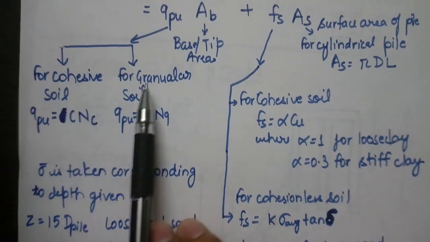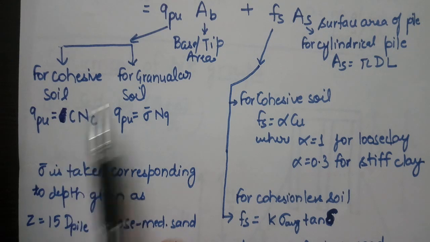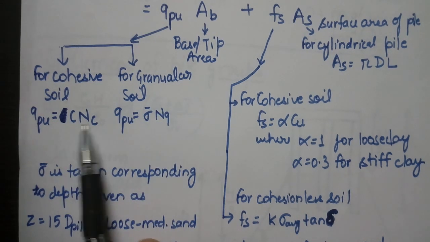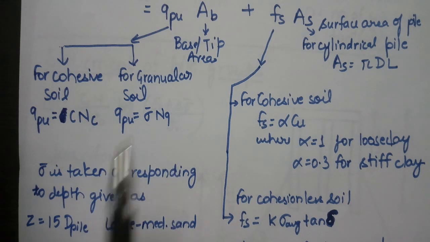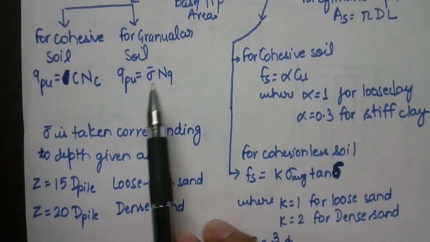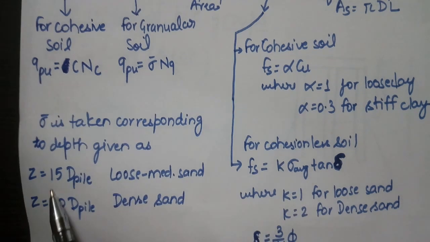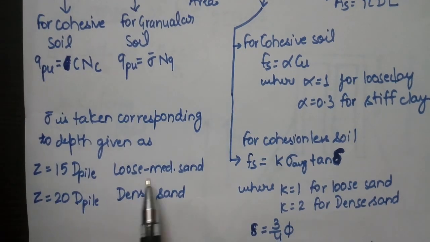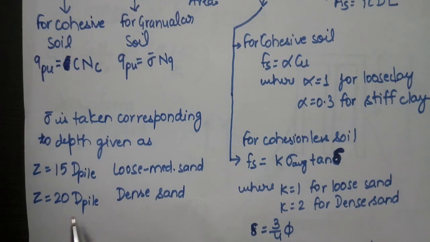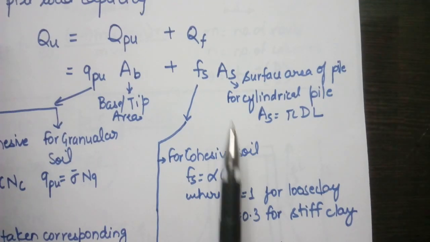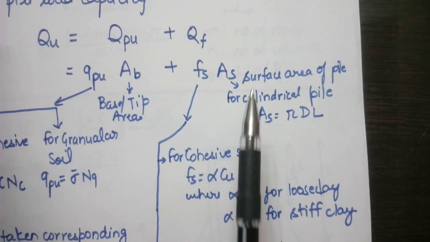as, for cohesive soil, q_pu equal to c N_c, and for granular soil it is sigma bar into N_q. We must be familiar with all these terms. Now here sigma bar is taken corresponding to the depth Z equal to 15 times the diameter of the pile for loose and medium sand and 20 times the diameter of the pile for dense sand. Now in this case, that is f_s into A_s.